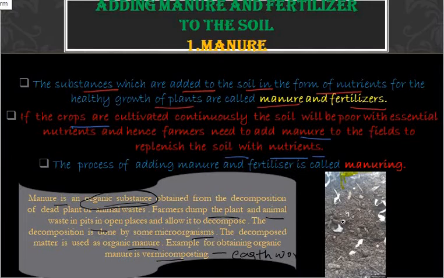It will get mixed with the soil, then it will release some nutrients into the soil. That process is nothing but decomposition, right? Here the earthworms help in that decomposition and make the soil rich in nutrients.